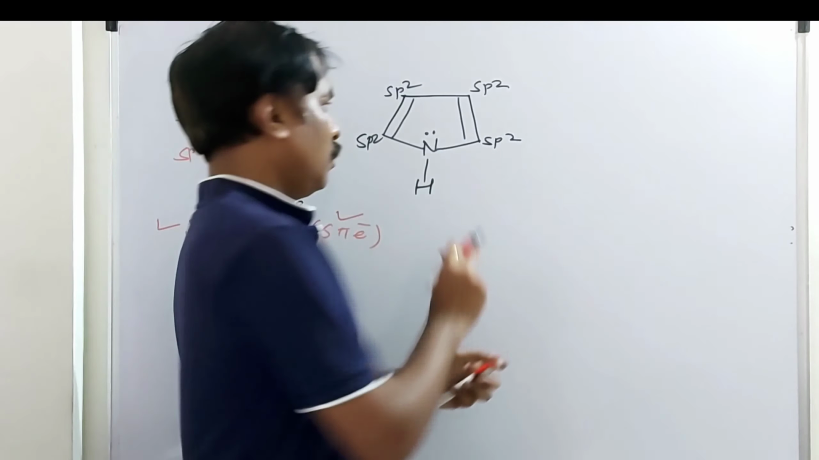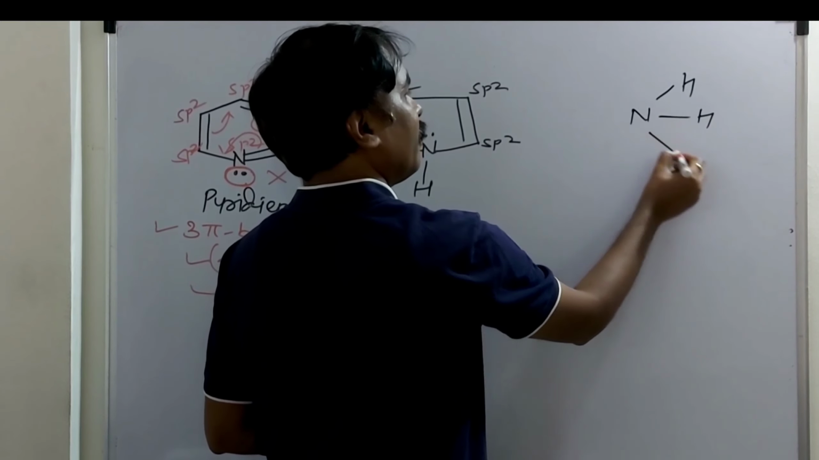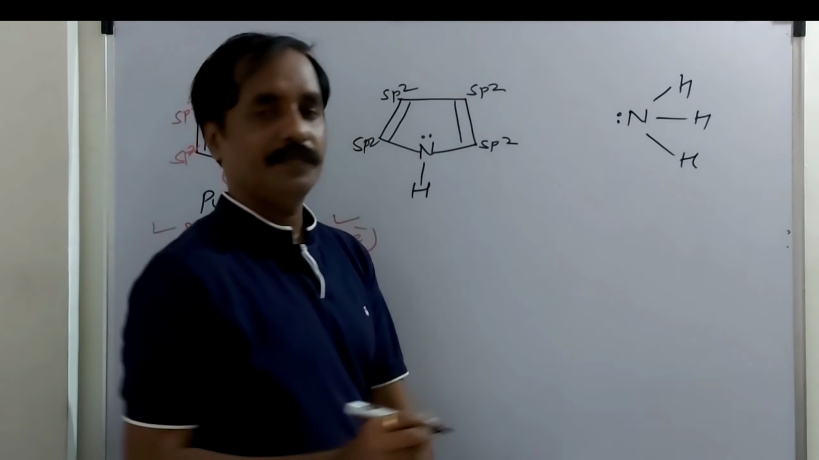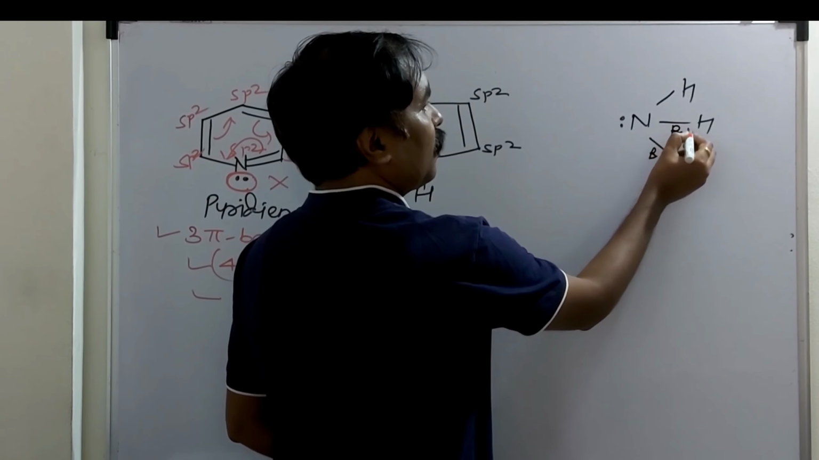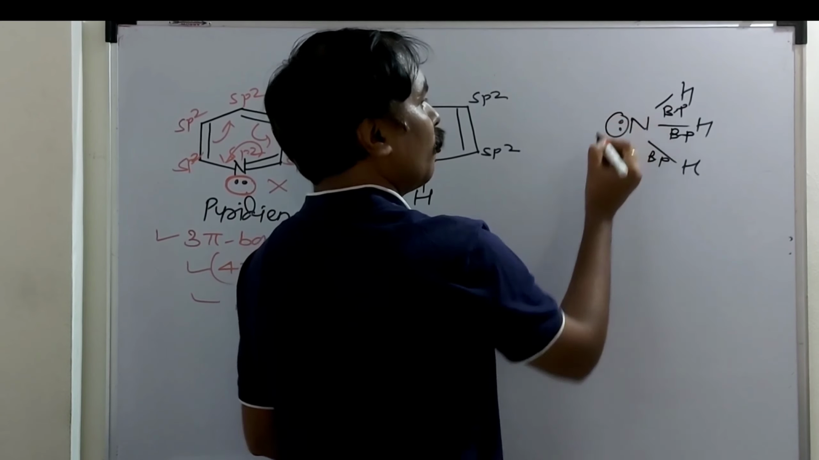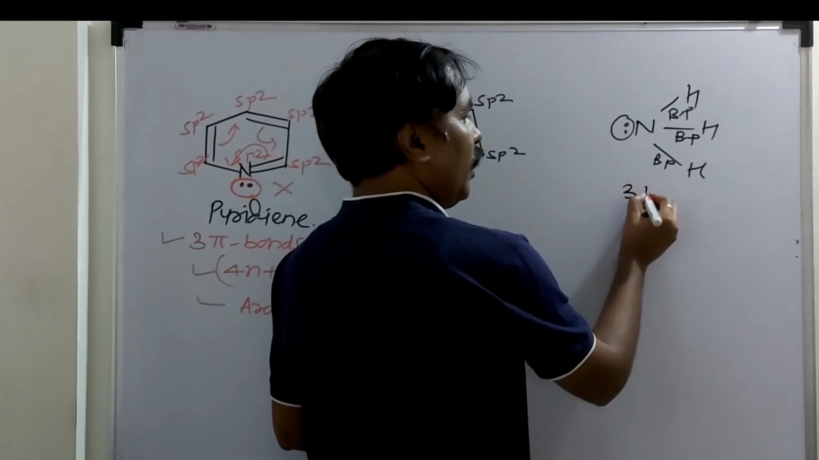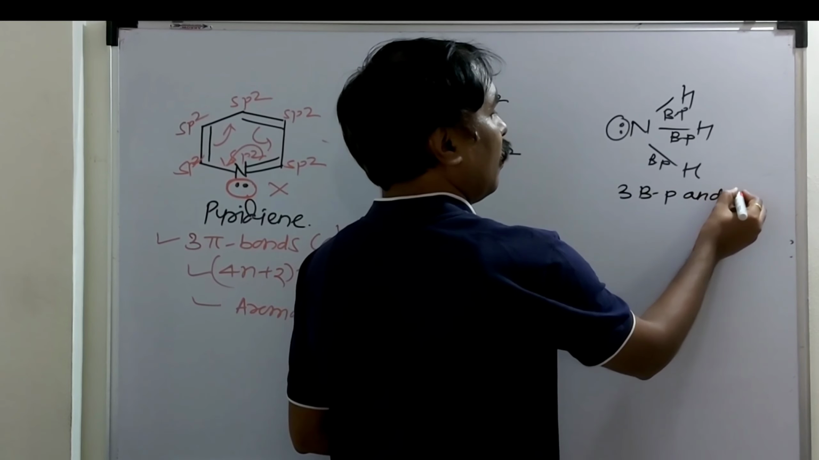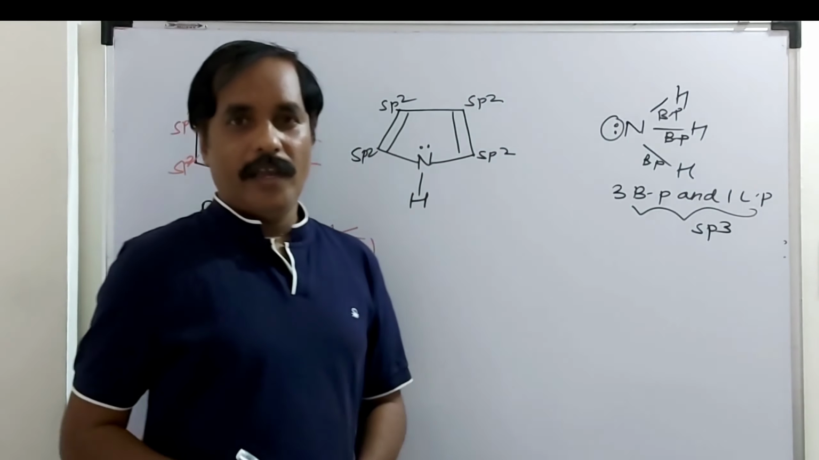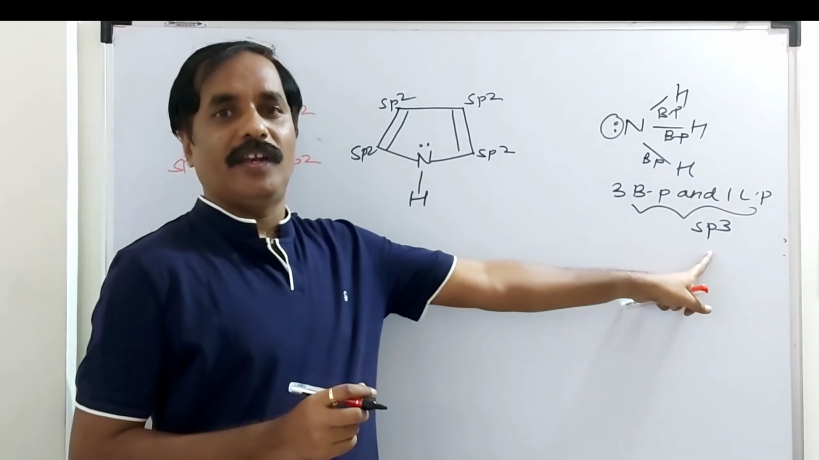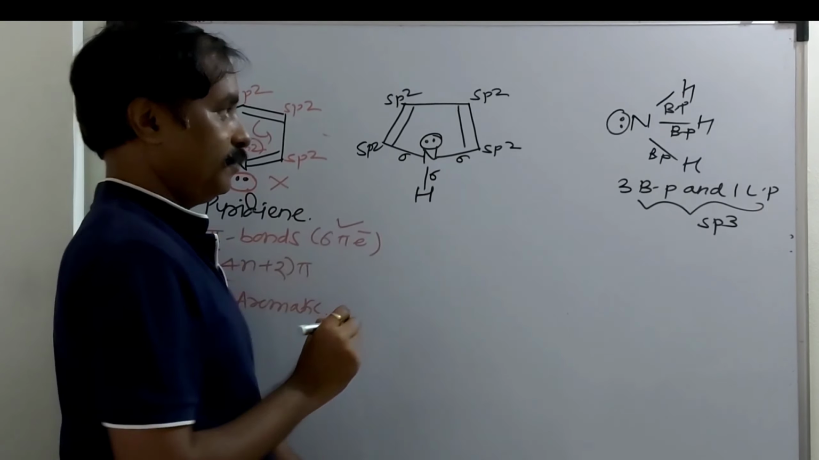If we compare this nitrogen with ammonia, I will take ammonia as an example, and here there is one lone pair. In ammonia, 3 are bond pairs. This is a bond pair, this is another bond pair, this is the third bond pair, and this is a lone pair. So 3 sigma and 1 lone pair. When there are 3 bond pairs and 1 lone pair, then the hybridization is sp3. And the hybridization of nitrogen in ammonia is sp3. Here it is sigma, sigma, sigma and 1 lone pair.